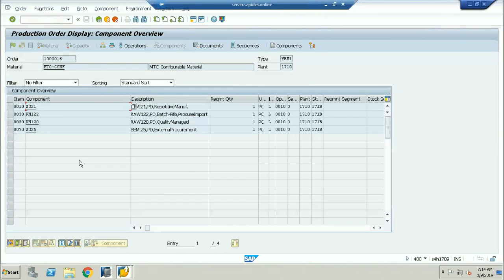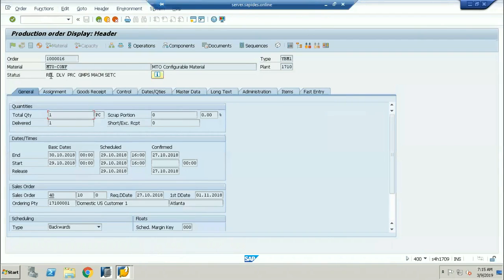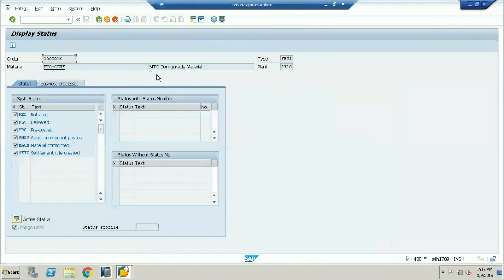The actual cost which has been incurred, I will go and see in the material master record. I am going to show the costing 2 tab. You can see whether you have run the cost estimation for this period or not. If you have not run the cost estimation for the particular period, now is the right time to do the cost estimation. Why? Because if I go and see this particular material, it is still in the release status, it is not completely delivered. Until I change the status to delivered, you can see here.